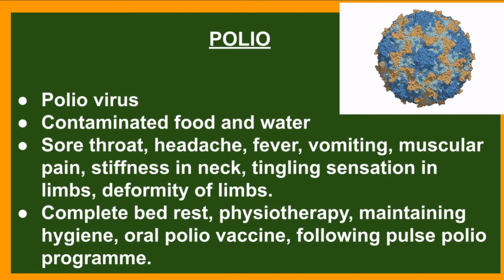For prevention and control, if a person suffers from polio, he should take complete bed rest. Physiotherapy can help that person. Good hygiene should be maintained. Oral polio vaccine should be given to kids so that the disease can be prevented, and follow the pulse polio program.